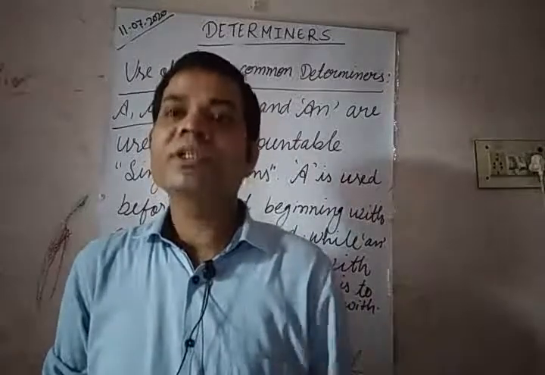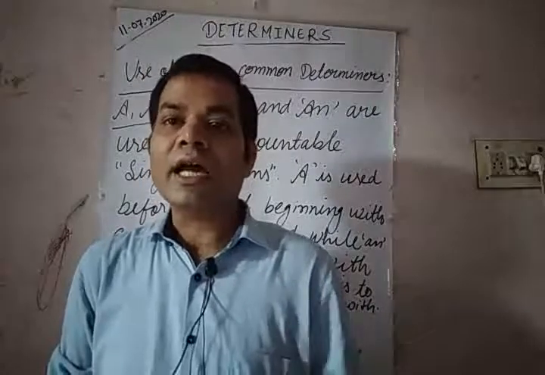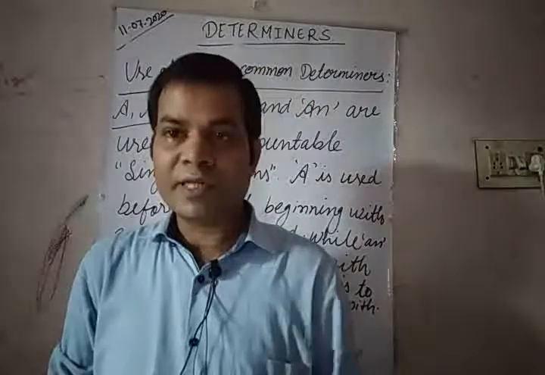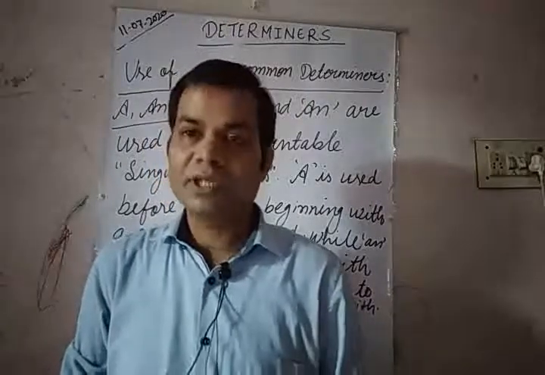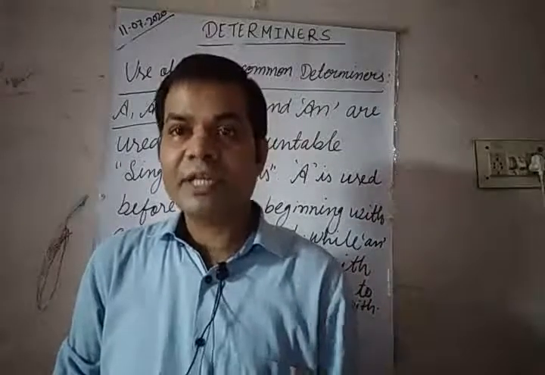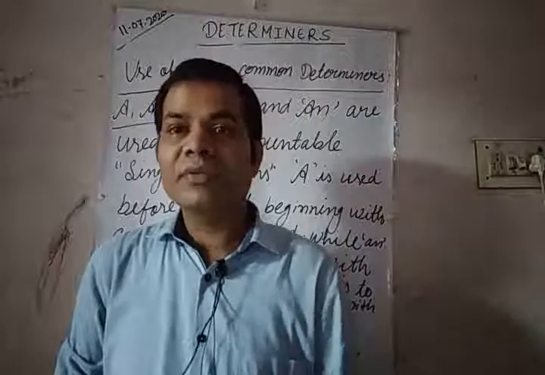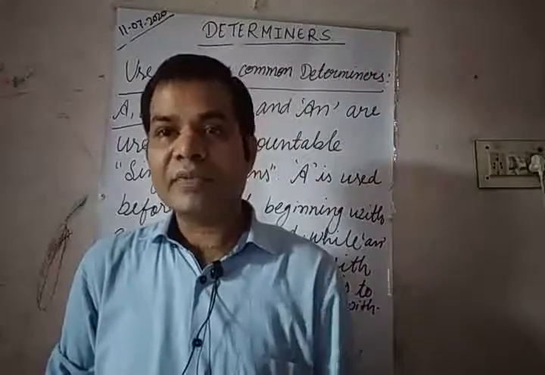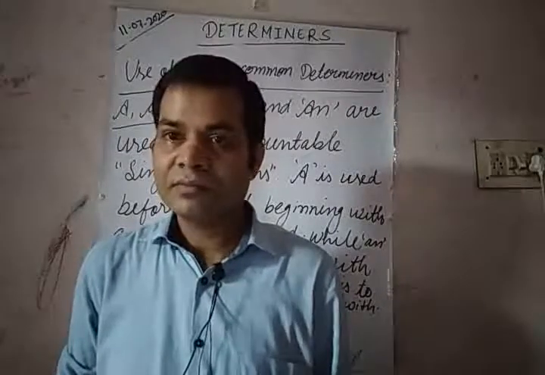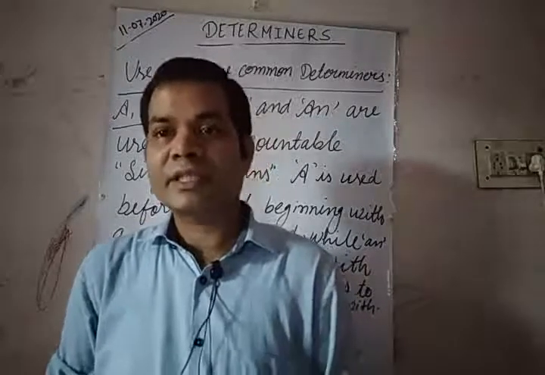An is used before a noun beginning with a vowel sound, and a is used before words beginning with a consonant sound. You know it very well, and you have read it many times in your previous classes also.